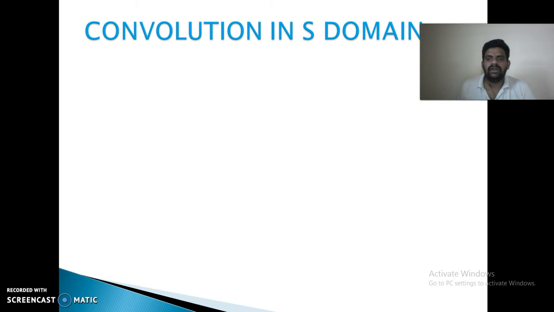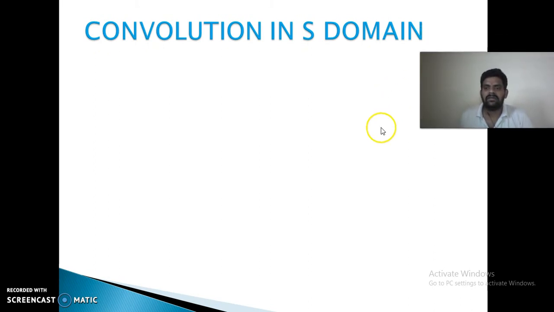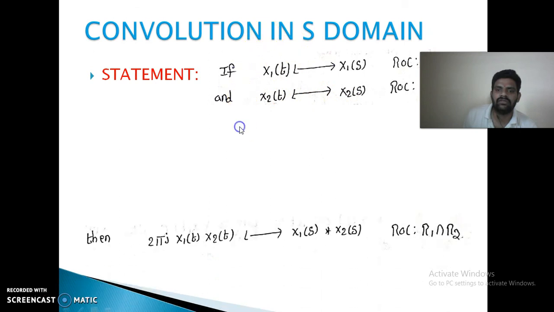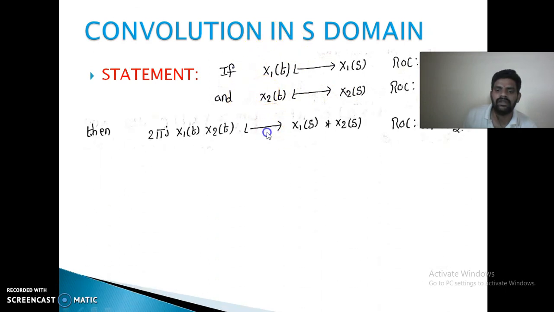Next, convolution in the S domain, or you can say multiplication in the time domain. Convolution in the S domain results in multiplication in the time domain. That is, x1 of t is a Laplace transform pair with X1 of s, x2 of t with X2 of s, then x1 of t into x2 of t is equal to X1 of s convolved with X2 of s.